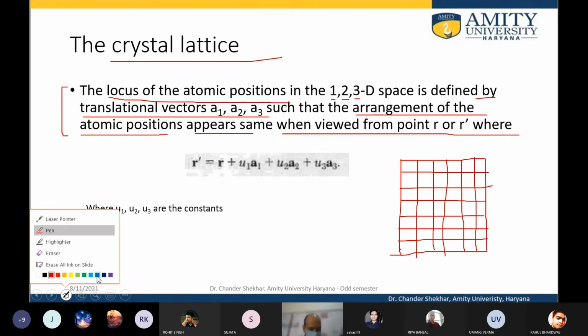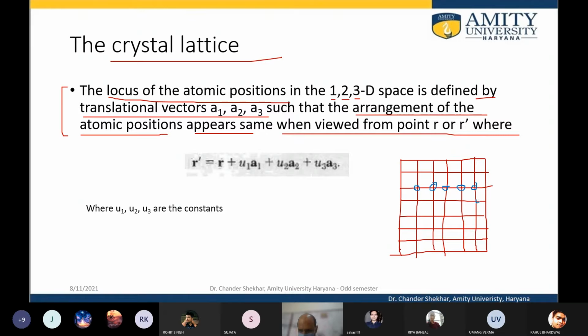In this scaffolding, suppose at each intersection point there is a location of an atom. By this definition we identify the positions at which the constituents can stay. So constituents can stay at a point where the lines are intersecting, right? Without the atoms, whatever the arrangement is, that is the lattice.